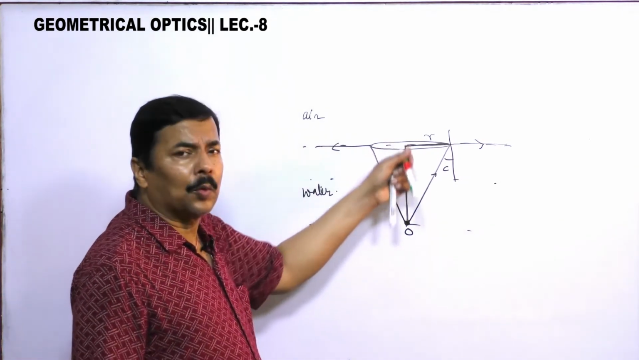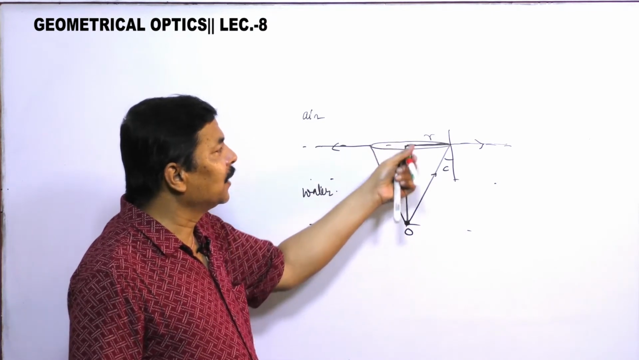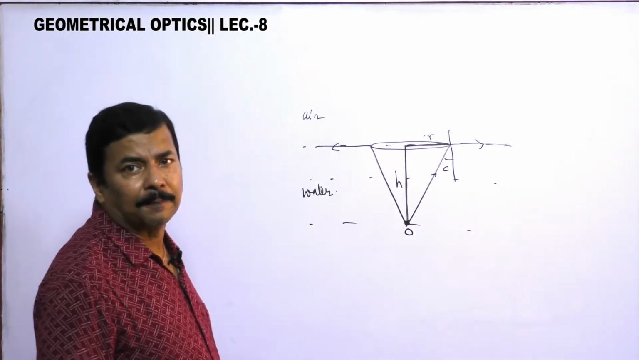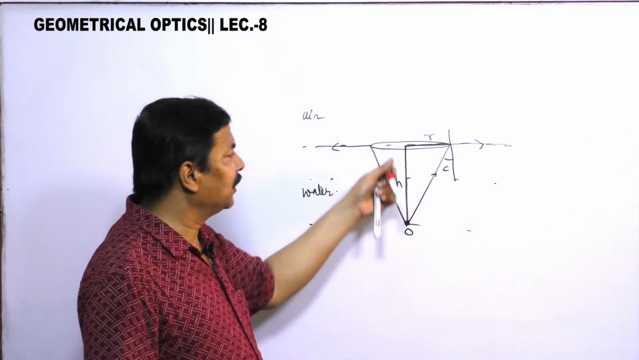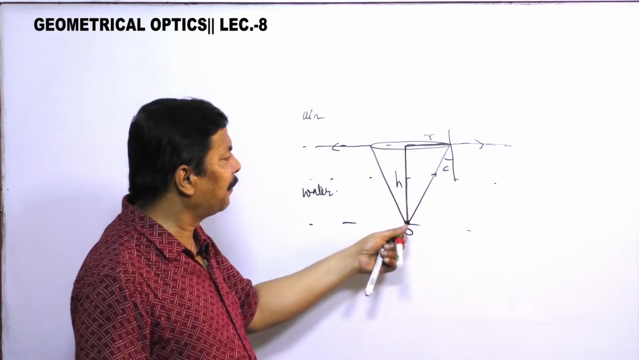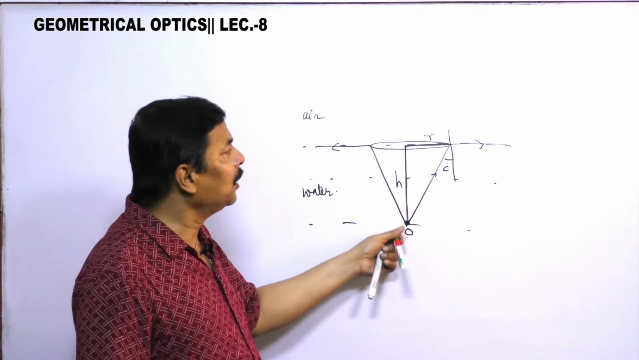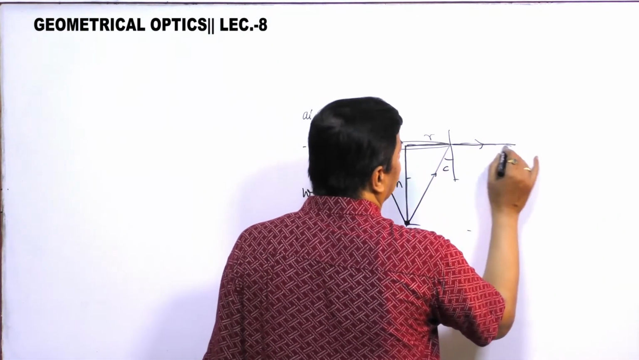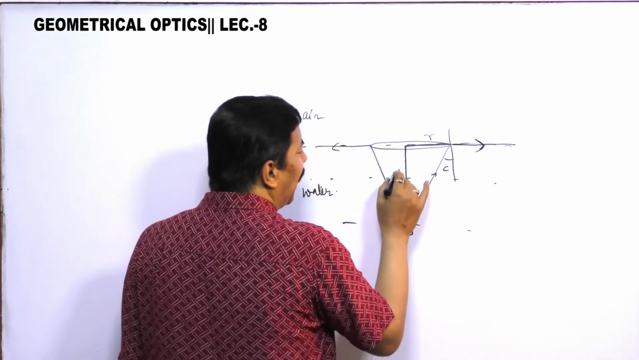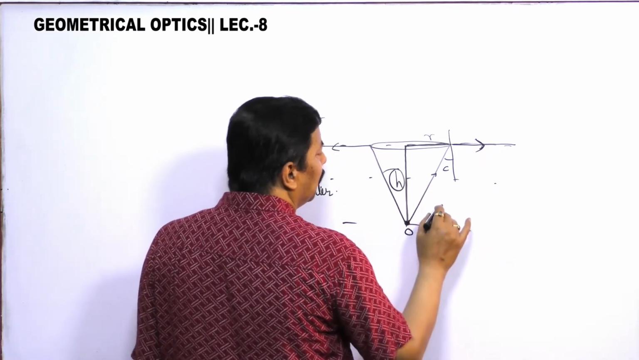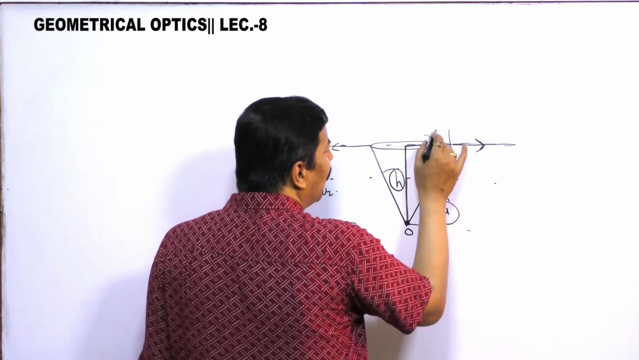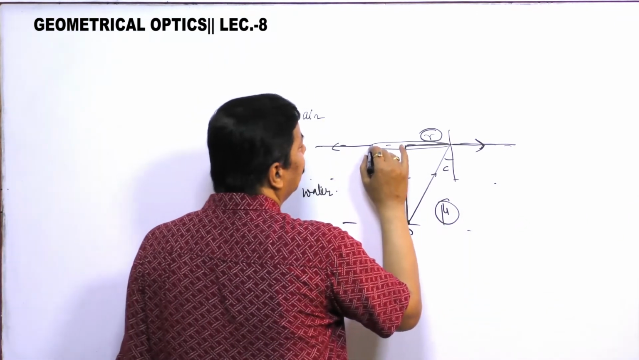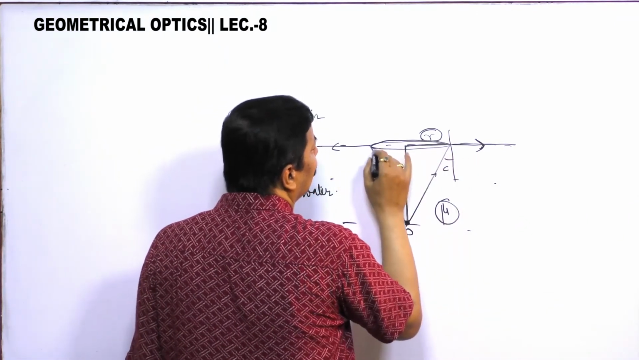So through this cone, if a fish is here, the outer world will be visible to the fish. This is the maximum depth up to which the outside can be visible to the observer. That is the limiting case. Now if h is given and mu is given, how can you find the radius of this conical portion?